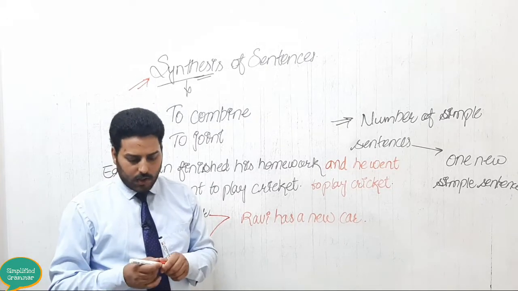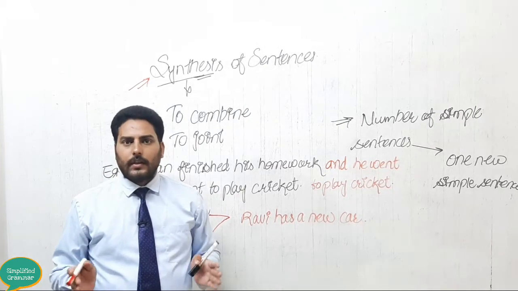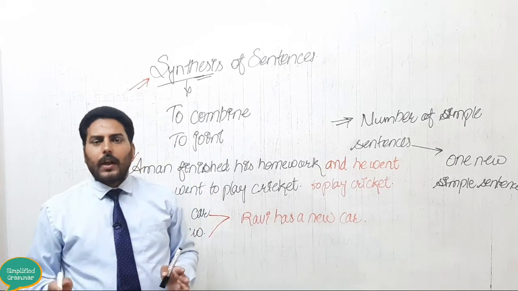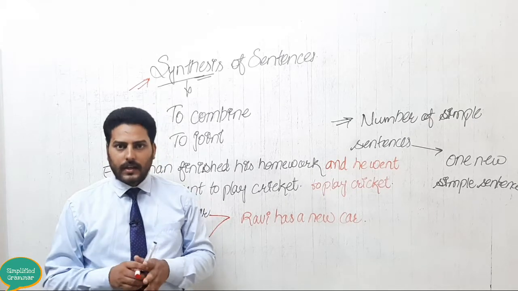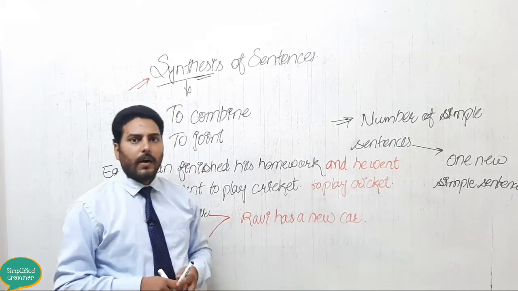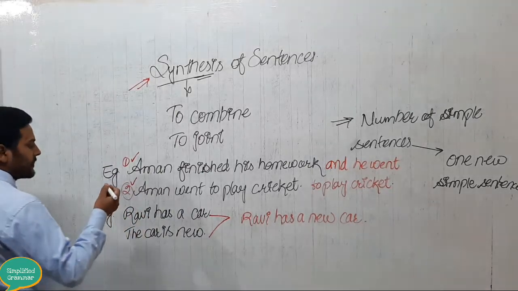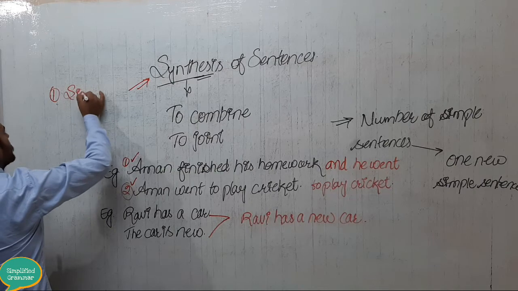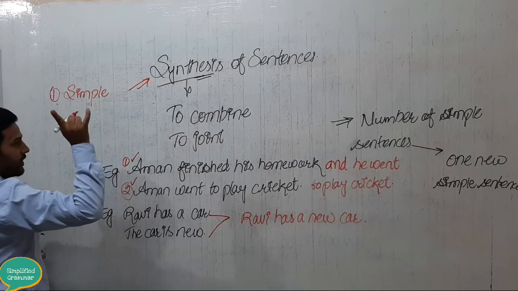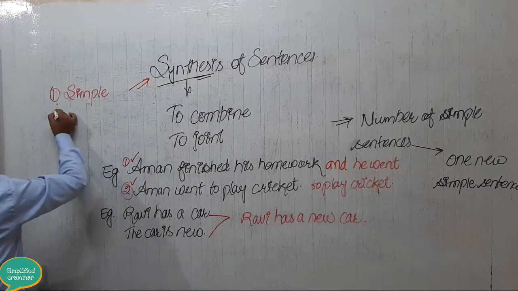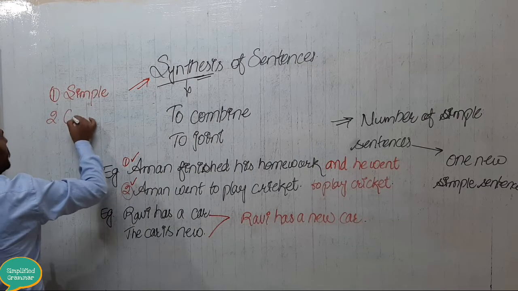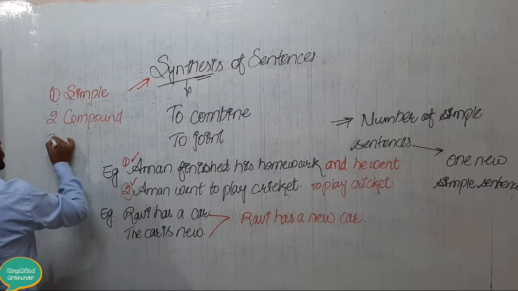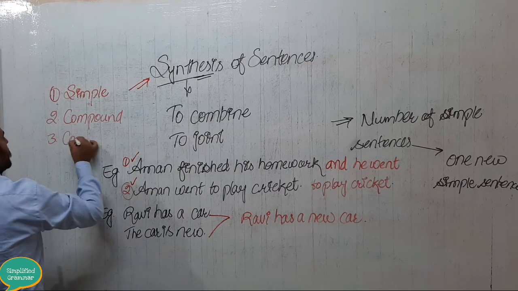On the basis of formation, let me tell you one thing. On the basis of formation and structure, sentences have been divided into three types. What are those three types? First is simple sentence. Number second, compound, and number third, complex.